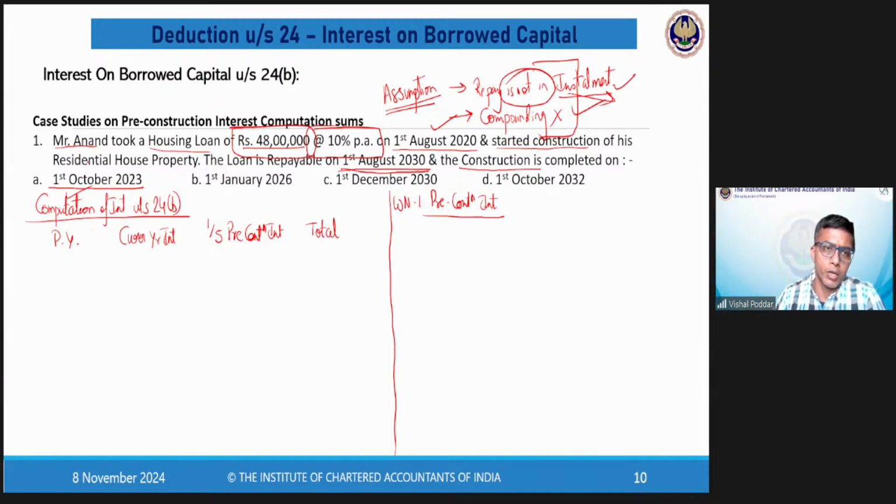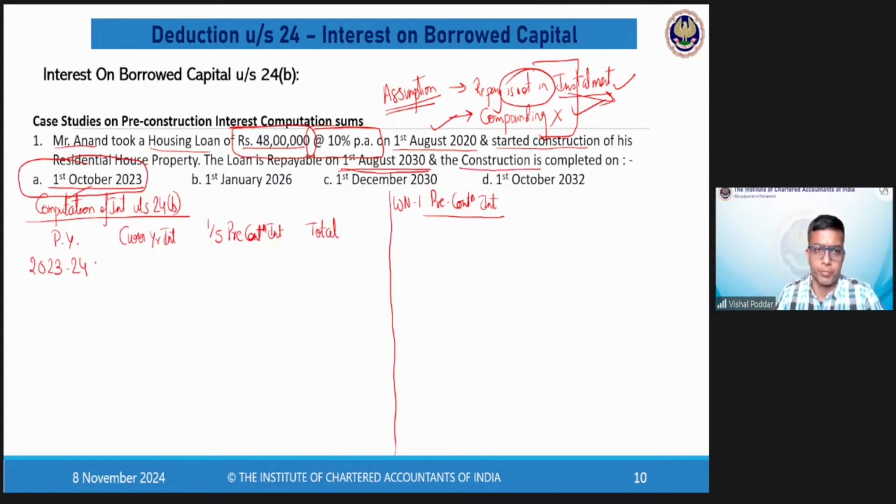So in this particular scenario A, my property has come into existence in October 23. So the previous year for me is 23-24. That is the year in which the property has come into existence. So 23-24 is the year from which I am eligible to take this deduction, and it is from this year that I will start my working and calculation.